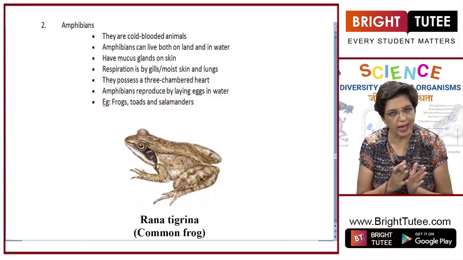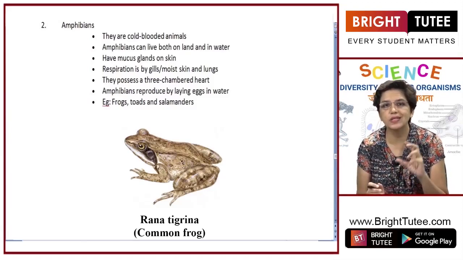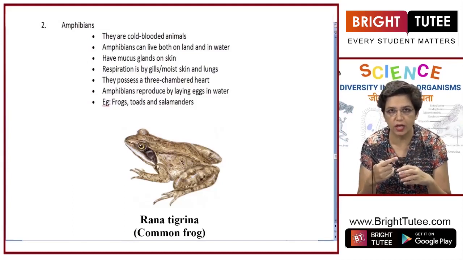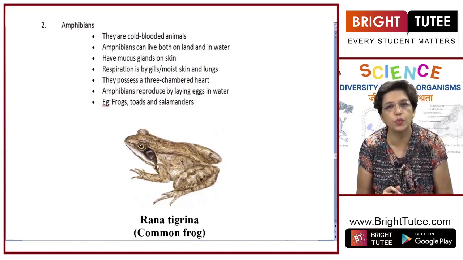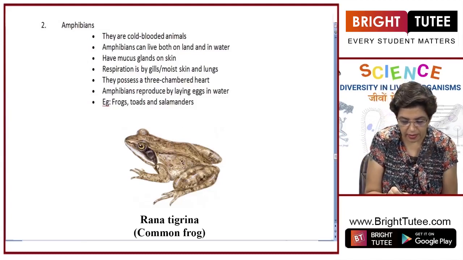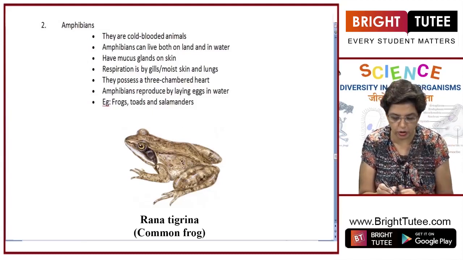So, they can live on land, but for reproduction they have to go into the water, because they lay eggs and sperms in the water. So, their eggs are not covered with a hard outer covering. So, reproduction occurs only in the water. That is why they need both the habitats to complete their life cycle. They have mucus glands on the skin. So, their skin is slimy to touch.